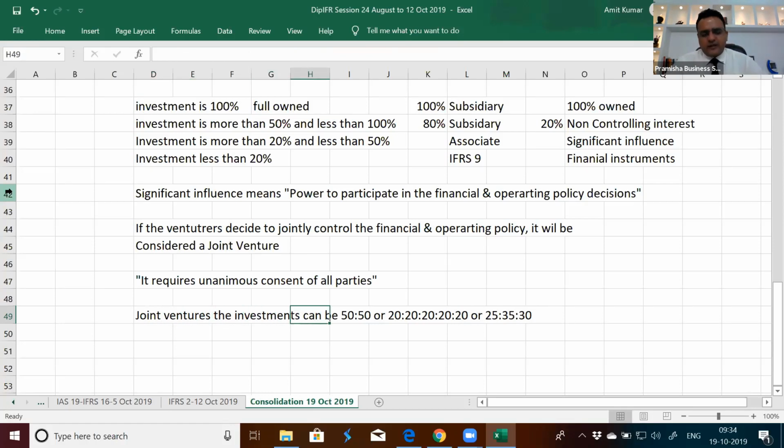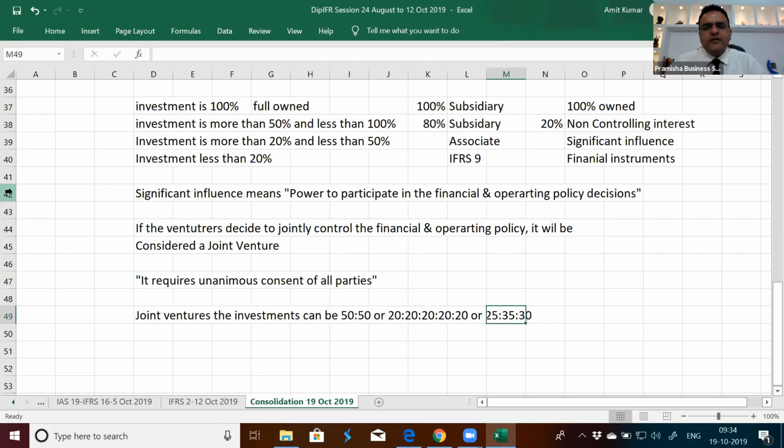The moment we look at the word joint venture, we believe that it has to be the same. It's not necessarily the same. It's simply a decision that all the parties need to be present to jointly control the financial and operating policy decisions. The investments may not be equal. It's not necessary to be 33, 33, 33.